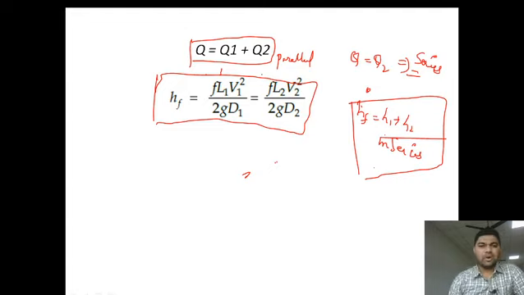So, this was all about pipe flow systems: pipes in series, compound pipes, equivalent pipe, and flow through parallel pipes. Hope you have understood this, and we will see numerical examples based on this topic. Okay? Thank you. Thanks a lot.